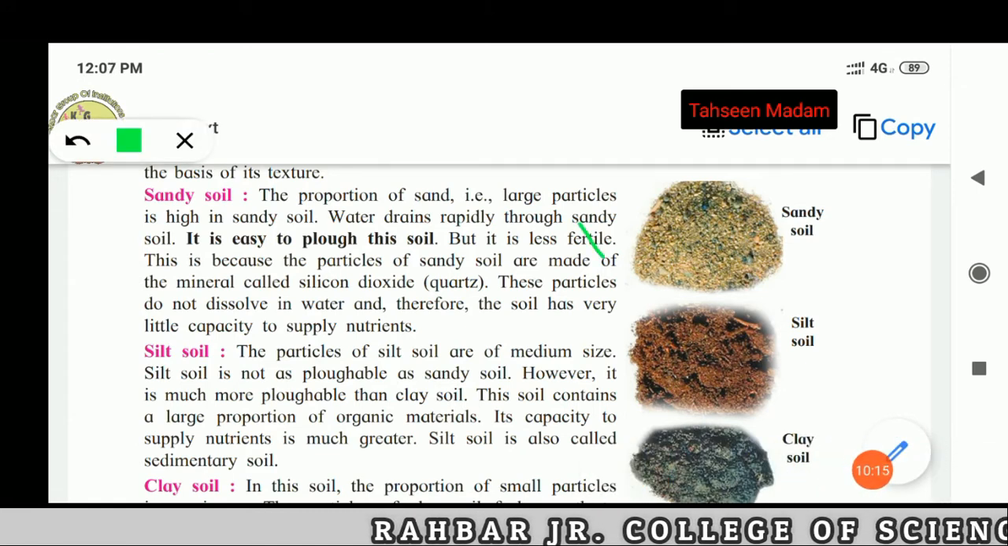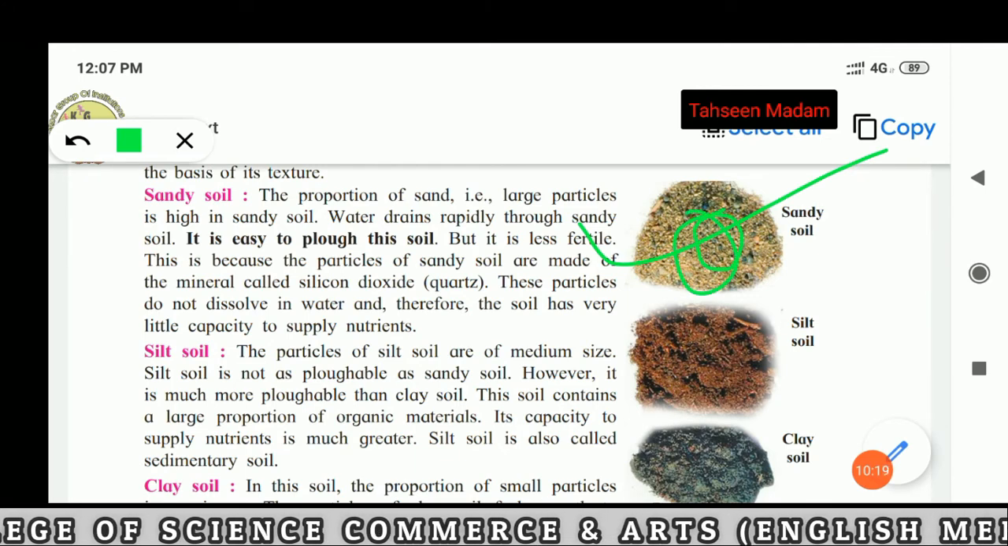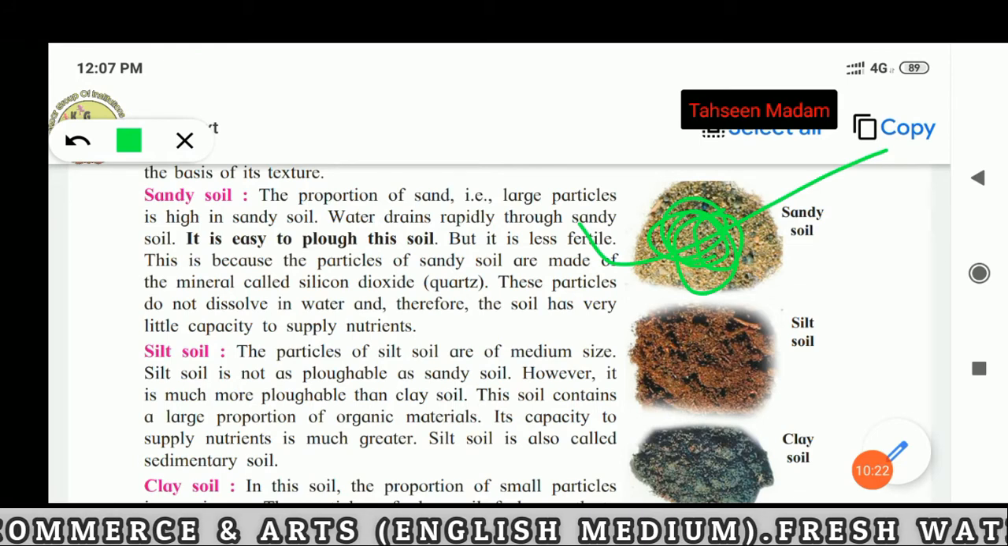This is the sandy soil, and it contains silicon dioxide minerals, which are called quartz.